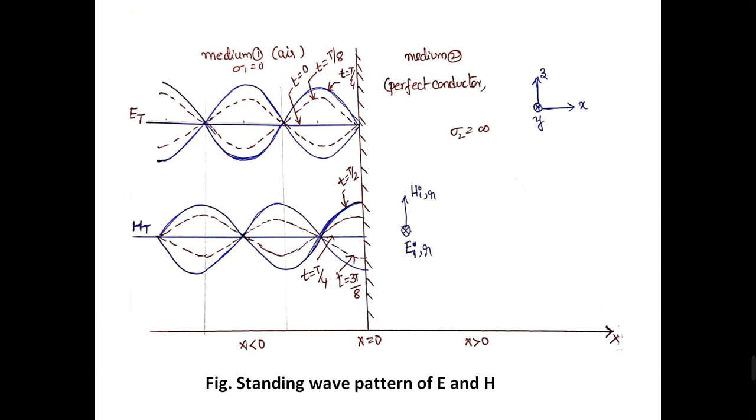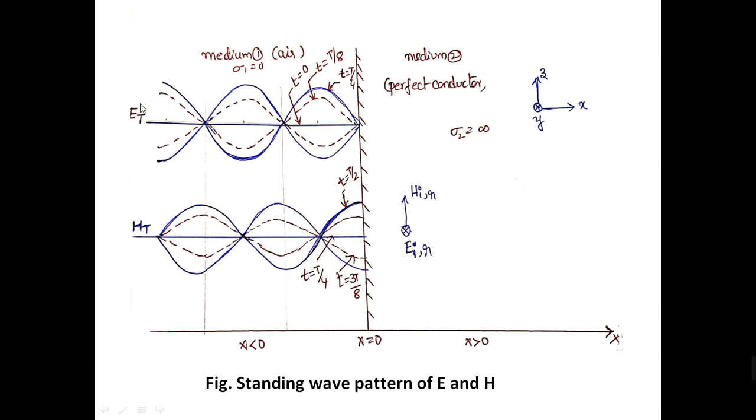Now look at this diagram. Medium 1 and medium 2 are separated by a boundary which is taken at x equal to 0. I assume that the incident wave is traveling from medium 1 to medium 2 along the positive x direction. Medium 1 is considered to be in the x less than 0 region, and medium 2 is in the x greater than 0 region.